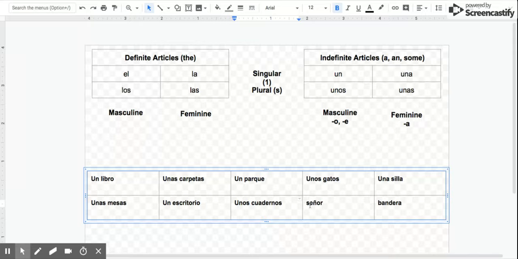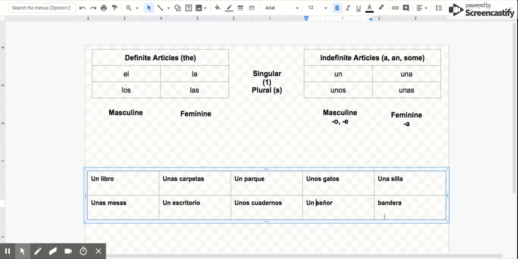Let's look at señor, because this was probably the trickiest one. Doesn't end in O or E, doesn't end in A. We know it's singular because it doesn't end in an S, so we're not worried about these two, but is it un or una? Now, if you know what señor means, then this is an easy question. If you don't, that makes it a little trickier. But señor means Mr. or Sir. So are we going to use un or una? Because is that a title for a man or a boy or a woman or a lady? It's going to be a title for a boy. So we're going to use un señor. That was a little tricky one.